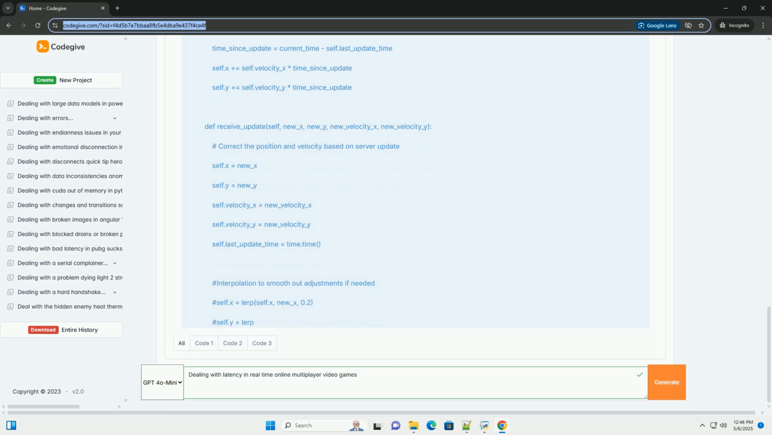By understanding the sources of latency and implementing appropriate mitigation techniques, you can create a more enjoyable and responsive online multiplayer gaming experience. Remember to prioritize testing and optimization to ensure that your game runs smoothly in a variety of network conditions. Good luck.